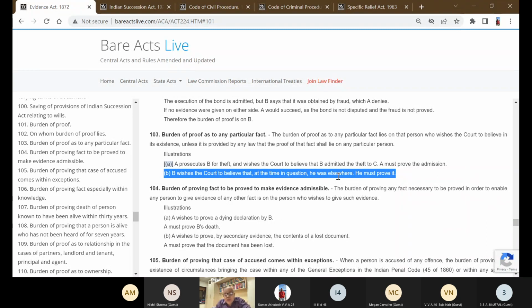So when the trial starts, you will bring your relevant plane tickets. Where were you there? What were you doing? You were working in a company, the letter. If you are giving exams, the proof of the examination. So 103 will tell whoever takes up a plea, this particular evidence is not correct, or the prosecution, the correct version is this way. So in the second case, the plea of alibi is taken.